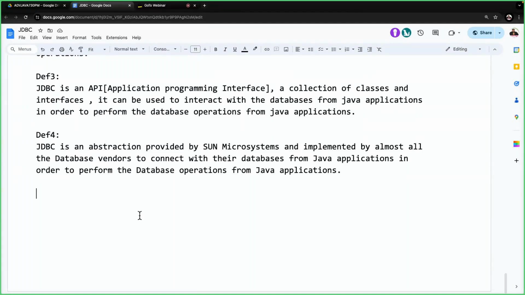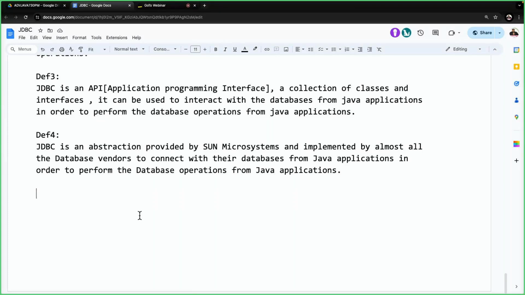But all the people who want to keep outlets have taken that abstract and are implementing this plan or not. They are keeping their own outlet. They are selling those products or not. Their own implementation or not. Similarly, all the database vendors have taken that abstract from Sun Microsystems. They provided their own implementation for the JDBC abstraction, for allowing JDBC developers to interact with this particular database. Now, just the plan is provided by Sun Microsystems and the implementations are provided by all the database vendors.